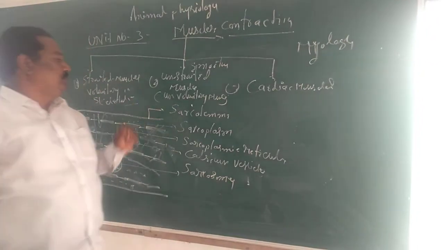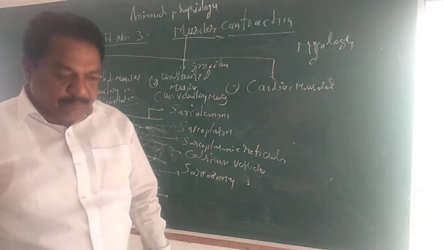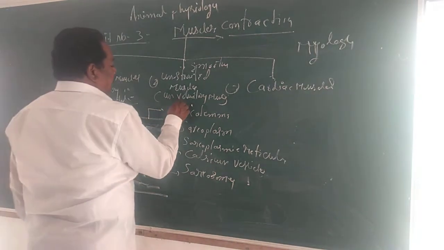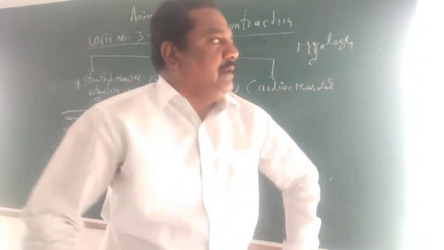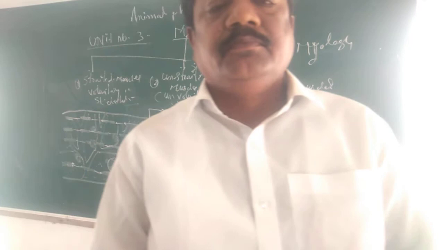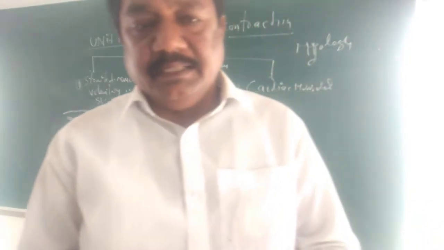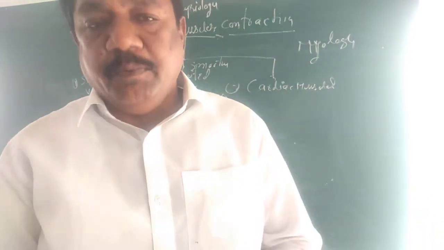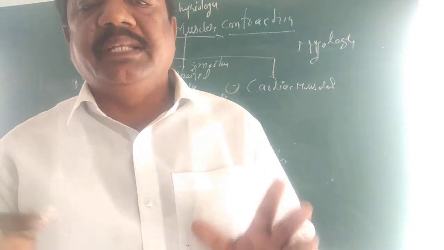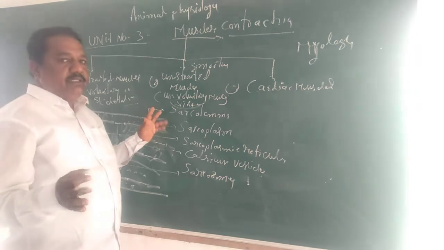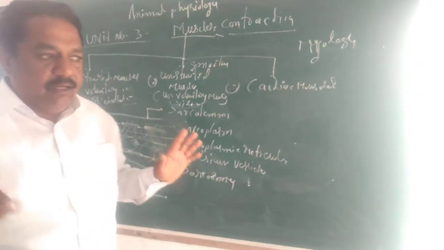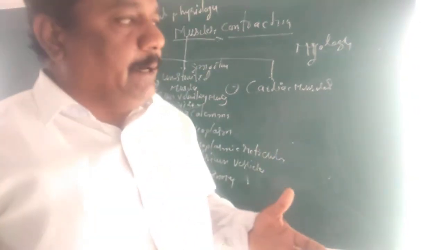So next, these involuntary muscles are also called visceral muscles. What muscles? Visceral muscles. What are all the visceral organs? The digestive system, excretory system and reproductive system. All the tubes and systems made by them are called visceral organs. So which organs are made by the muscles?